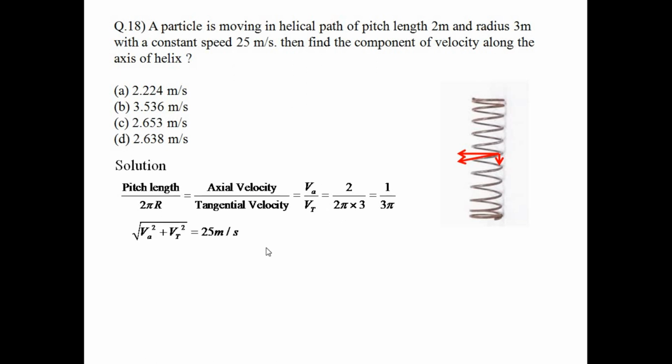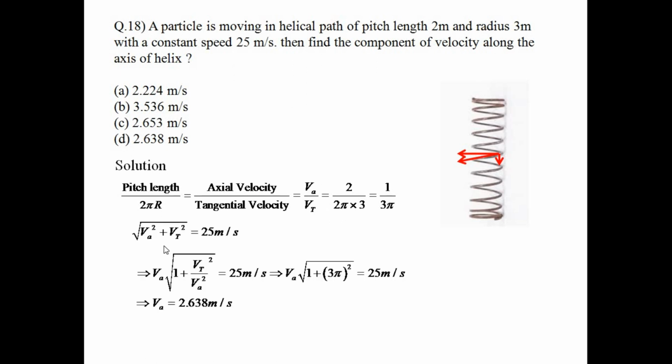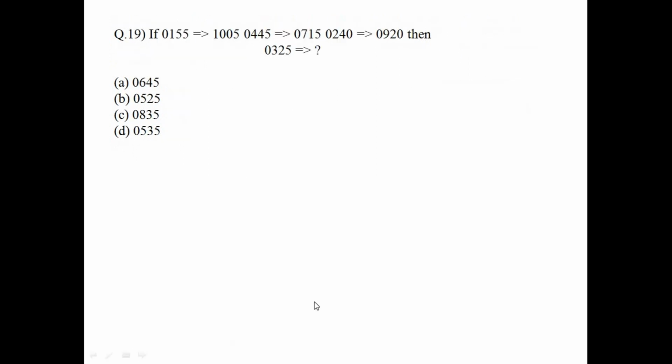Now we find the resultant in vector form and just take VA out. The ratio is VT by VA, and VA by VT was 1 by 3 pi. So VT is 3 pi VA, and it becomes square root of 1 plus 9 pi square. So VA is 25 by square root of 1 plus 9 pi square. So it is 2.638 meter per second. This is the answer.